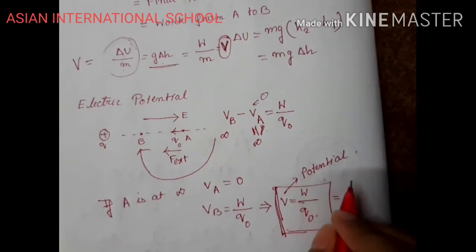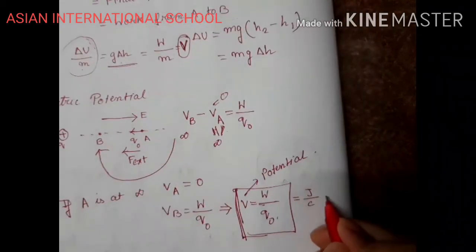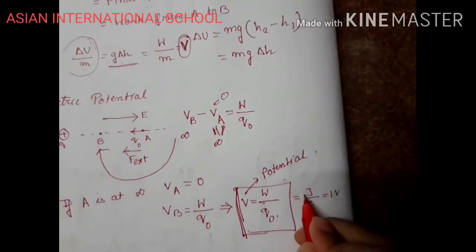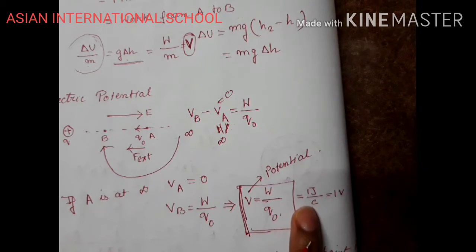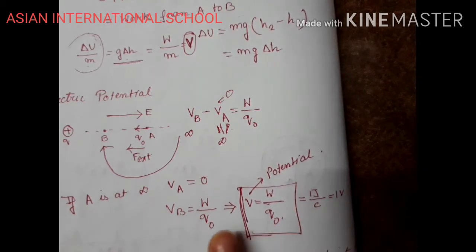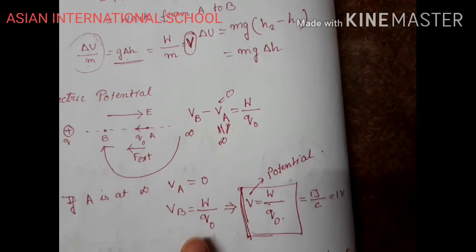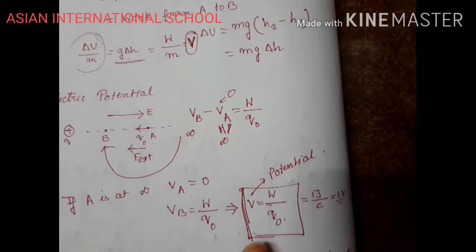So the unit will be joule per coulomb, equal to 1 volt. So that means when 1 joule of work has been done on 1 coulomb of charge to bring it from infinity to a certain point in the electric field, then the potential in the system is 1 volt.